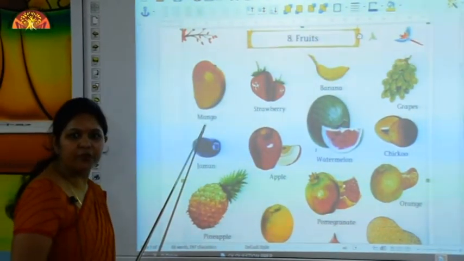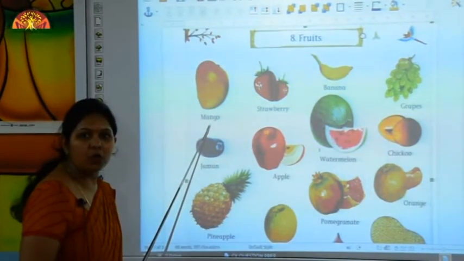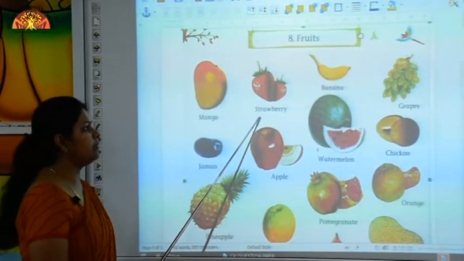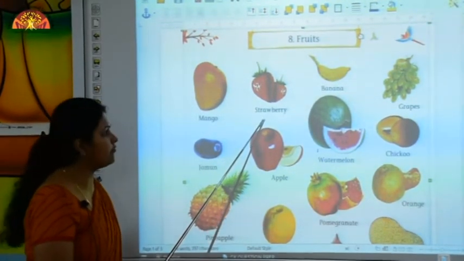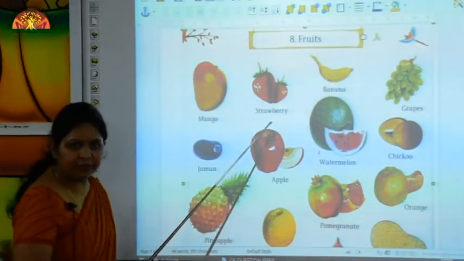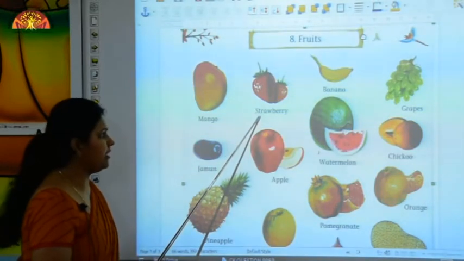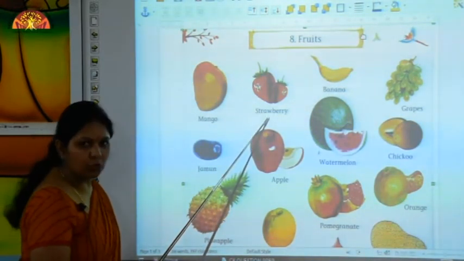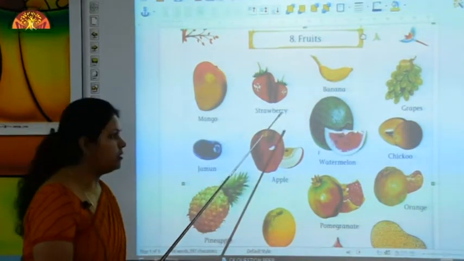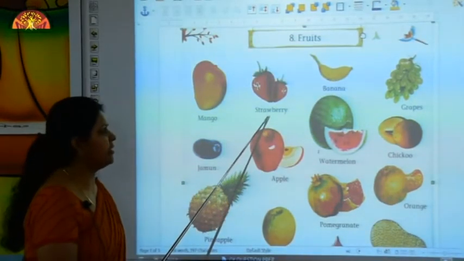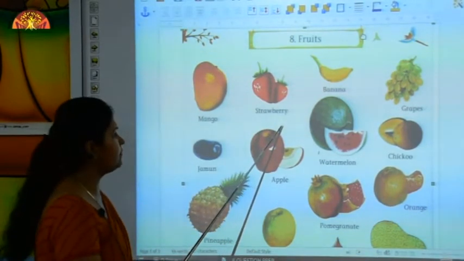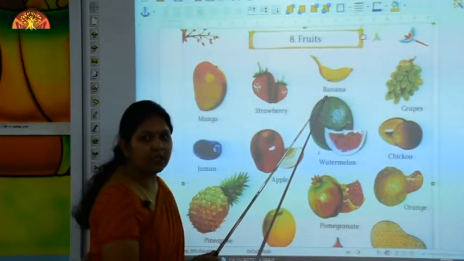M-A-N-G-O, mango. Which fruit is this? Mango. Now tell me, which fruit is this? Red fruit. Strawberry. Now read it with me. S-T-R-A-W. Straw. B-E-R-R-Y. Berry. Strawberry. S-T-R-A-W-B-E-R-R-Y. Strawberry. Well done.